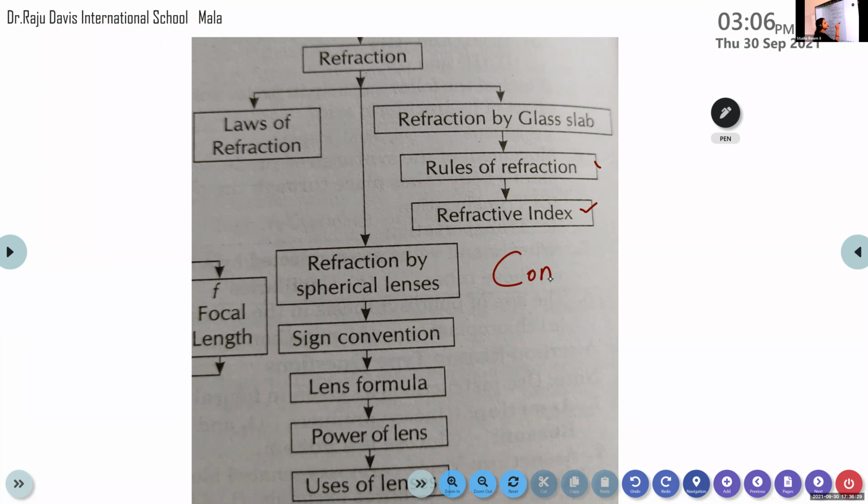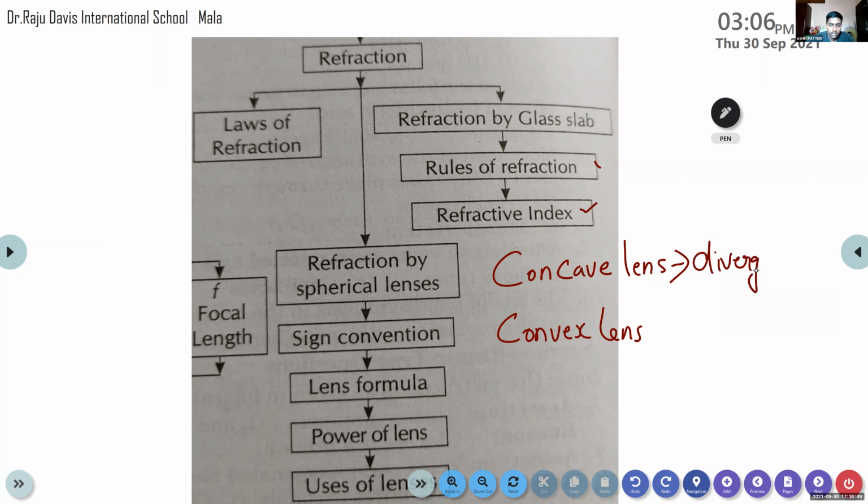What are they? One is concave lens and other is convex lens. Concave lens is also known as diverging lens.